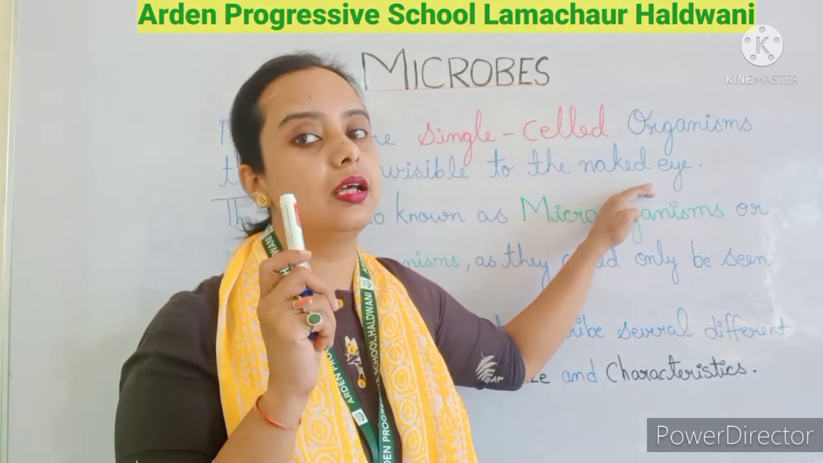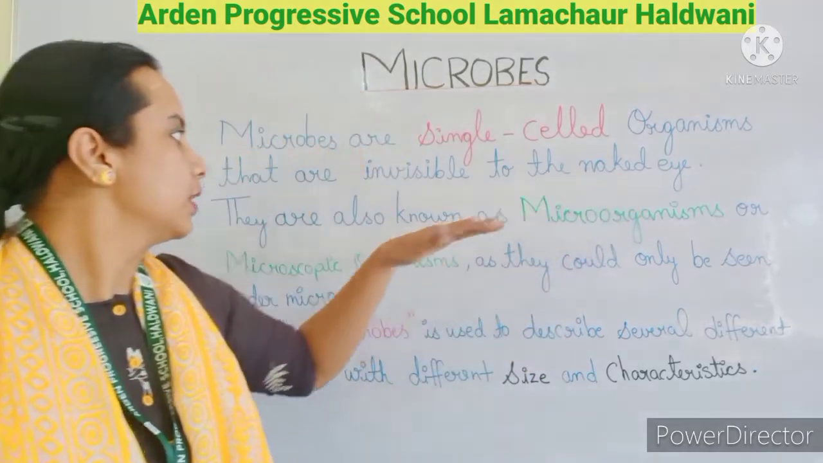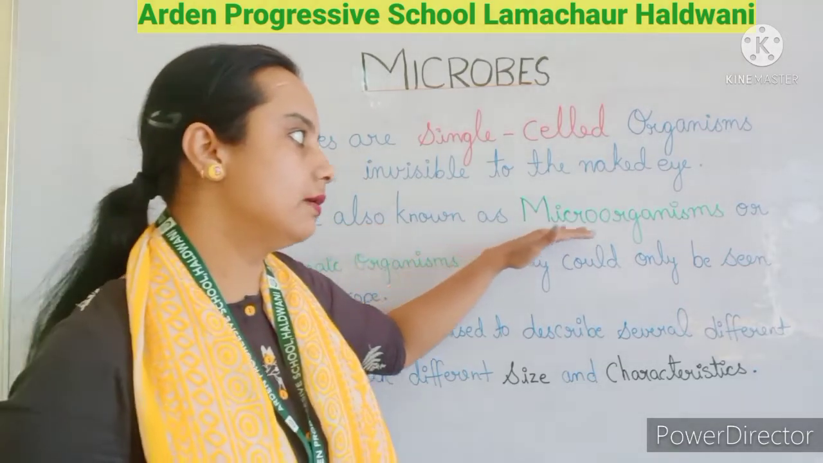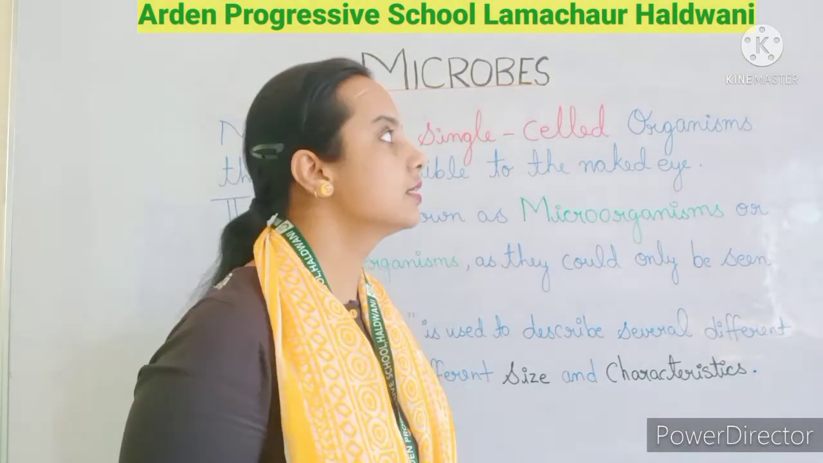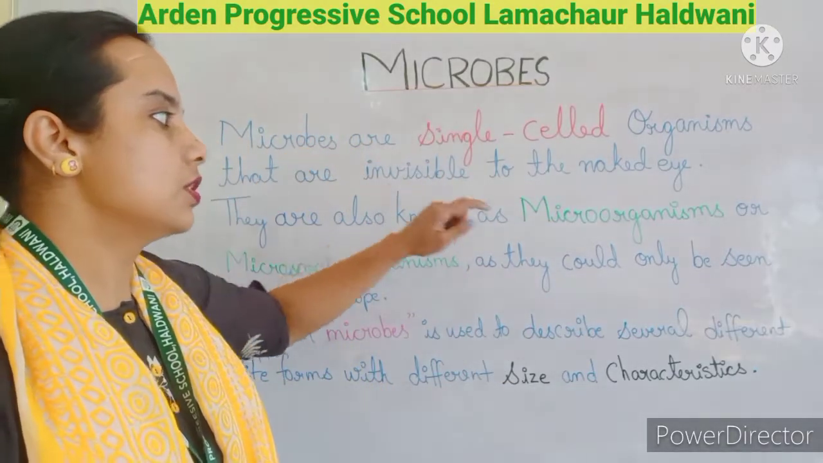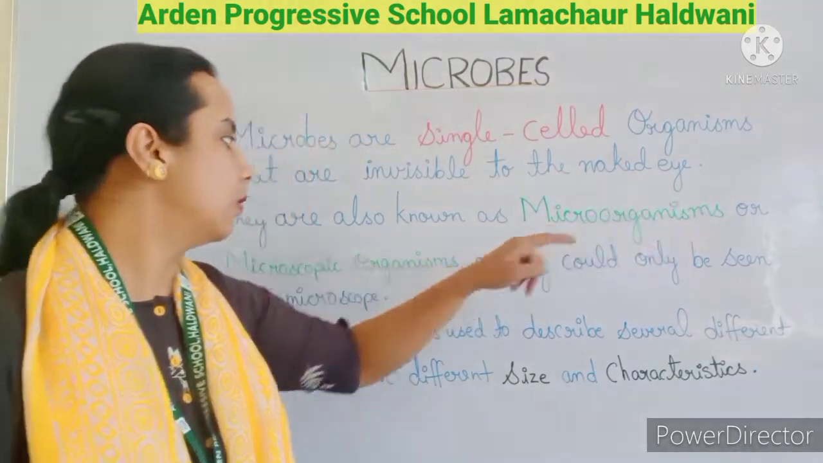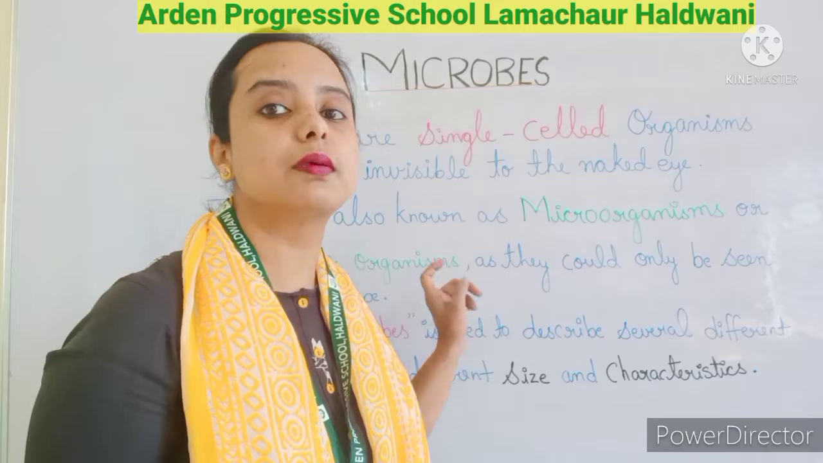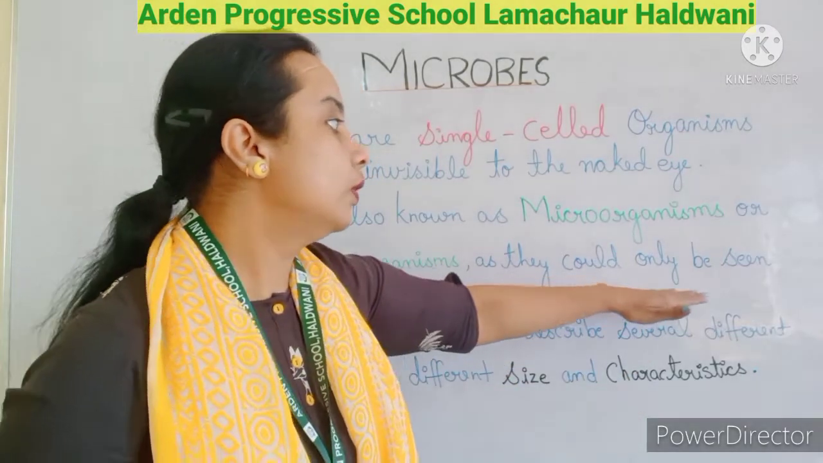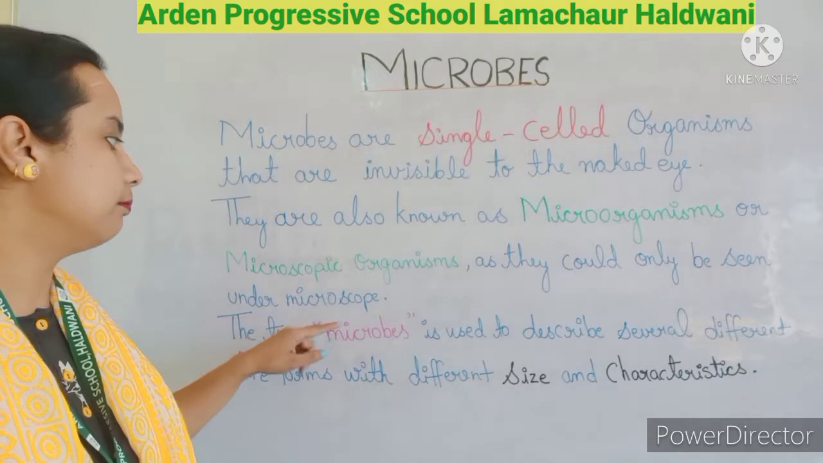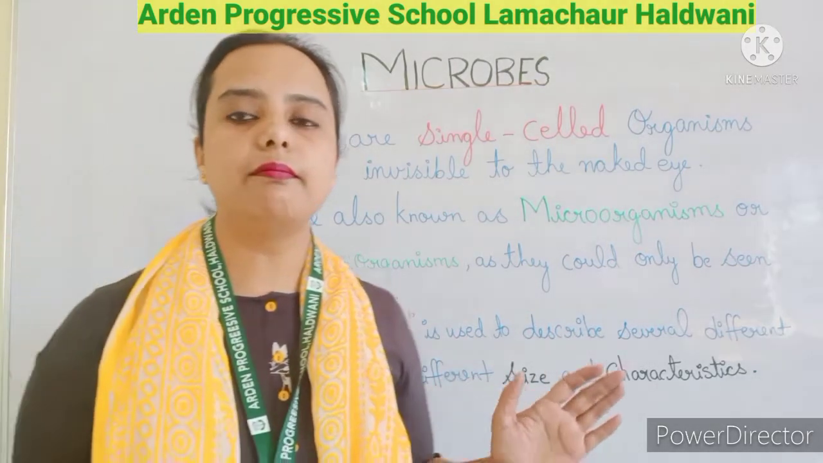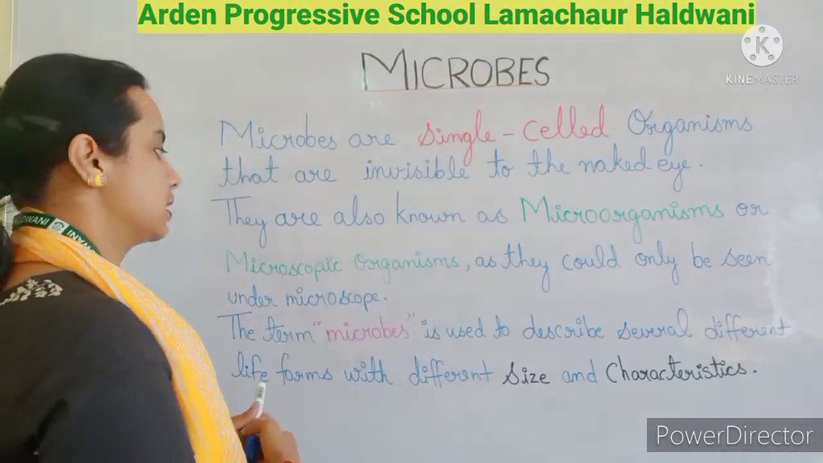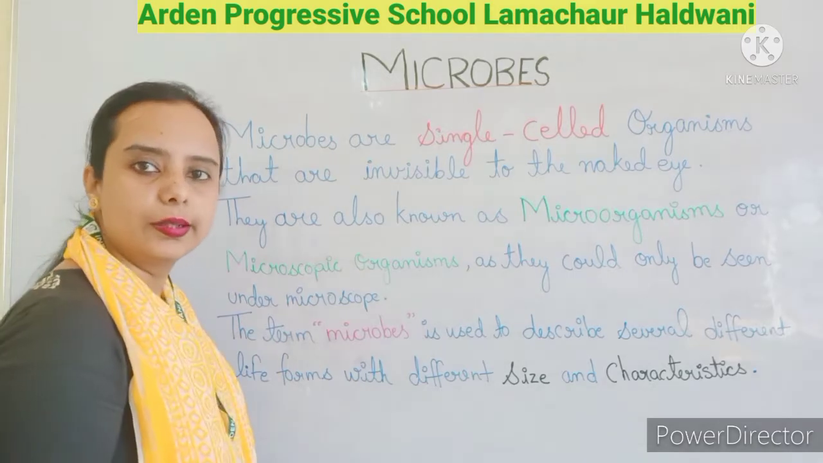To see them we need a microscope. They are also known as microorganisms. These single cell microbes are also known as microorganisms or microscopic organisms. Why are they known as microscopic organisms? Because they can only be seen under a microscope. To see the microbes we need the microscope. That's why they are known as microscopic organisms.